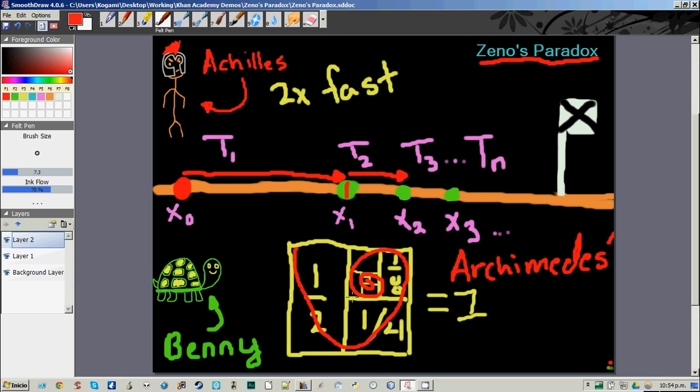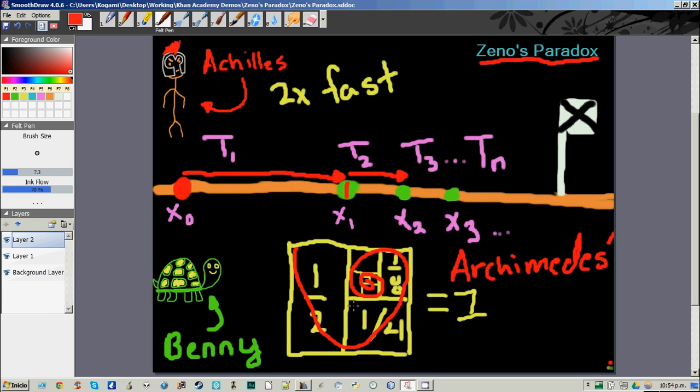We can take an infinite number of items and put them together and get something that we can actually hold in our hand, or something that we can see in the form of this foot race. That's a very exciting idea. That's very interesting to think about, and that's the point of philosophy.